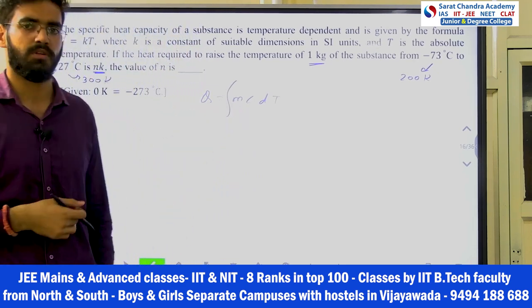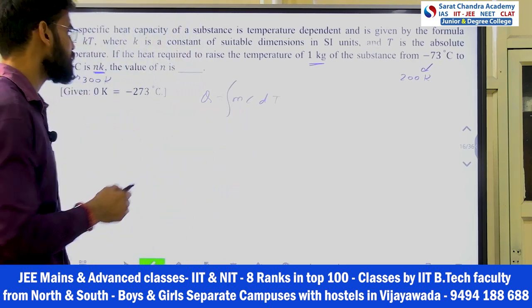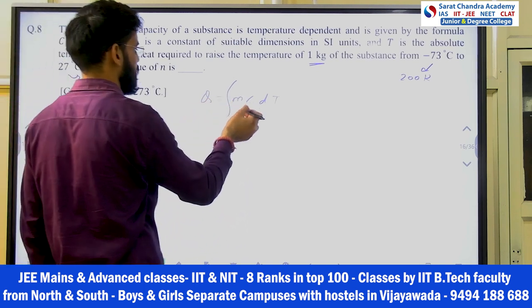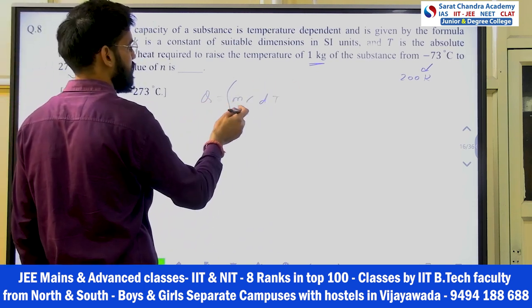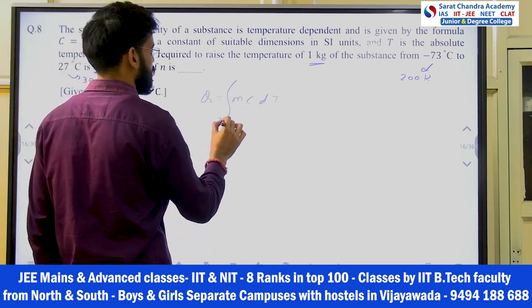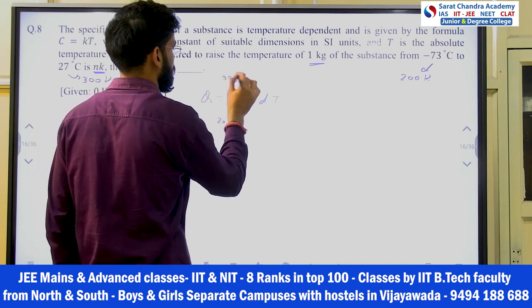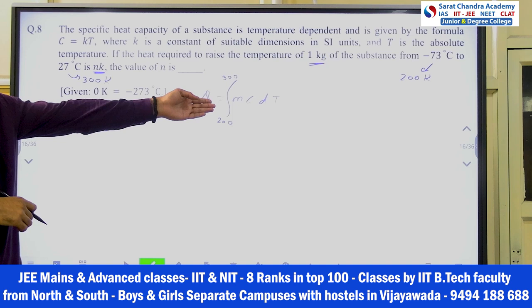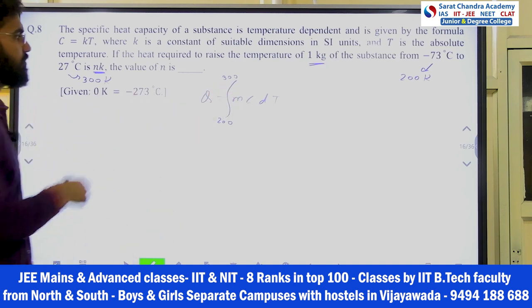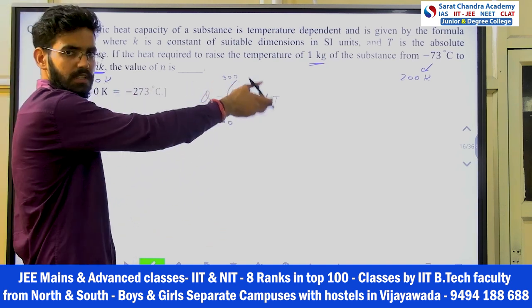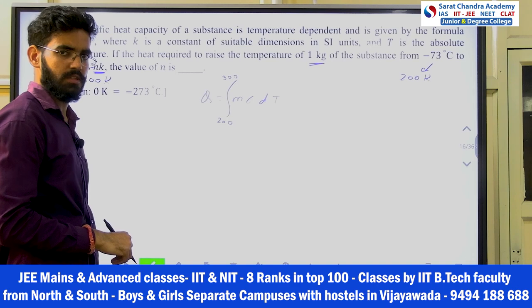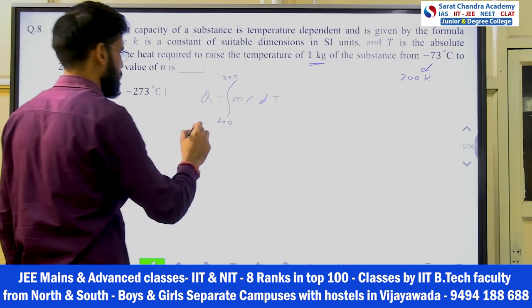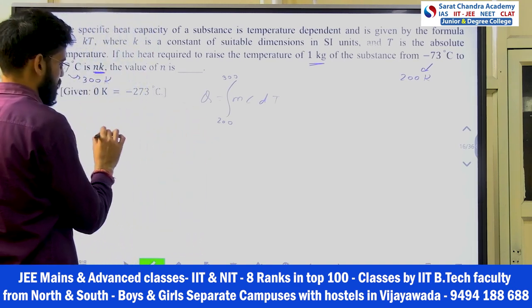This is the simplest question of this whole paper. Q equals m s dT, where temperature is changing from 200 to 300. That's it. Answer given. Put the value of C here in the K T integration. If it is not dependent, then we do it directly. If it is dependent, then you put the expression of the temperature dependent C. So Q is equal to what?